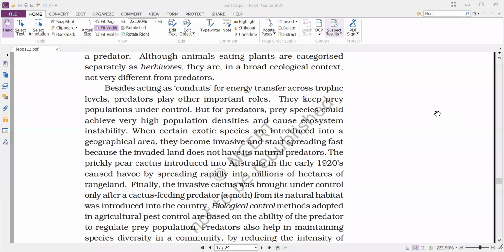which will grow at a low water content. But when the water content is available effectively, it can spread very easily. So when they introduced it into Australia, as the conditions were favorable and there were no natural predators for this cactus plant, it grew enormously within a short period of time.